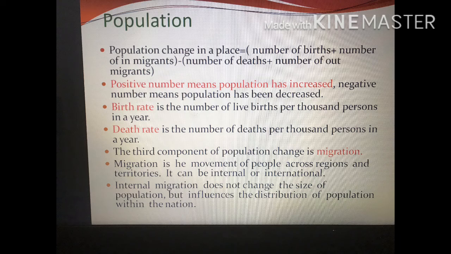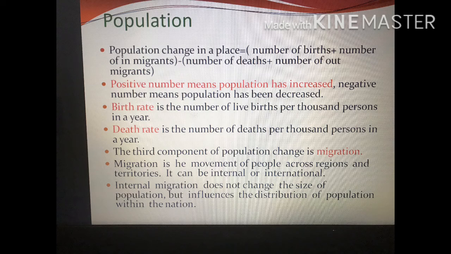The third component of population change is migration. Migration is the movement of people across regions and territories. So migration means in-migration and out-migration. There are two kinds of migration, I have told you before. It is a movement of people across territories or regions. It can be internal, within the country, or international, that is abroad. So that is the thing.